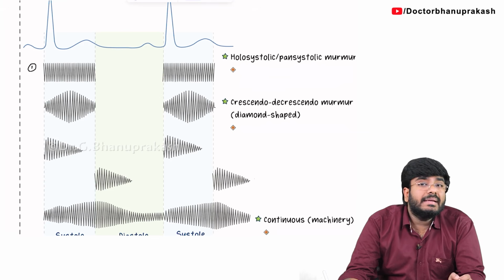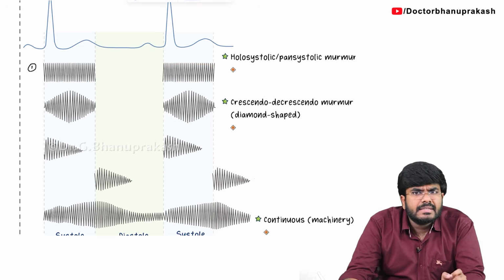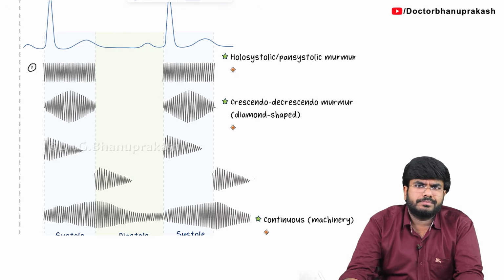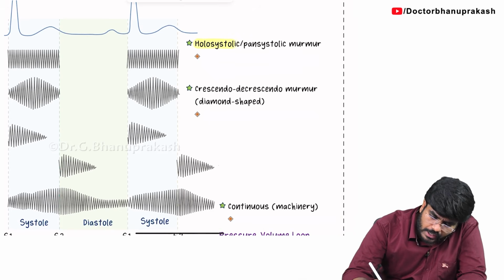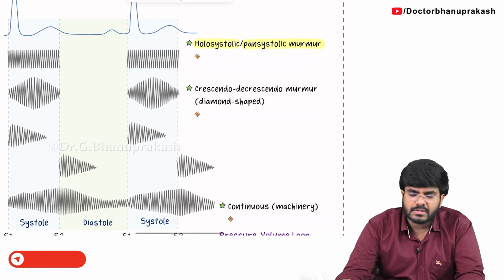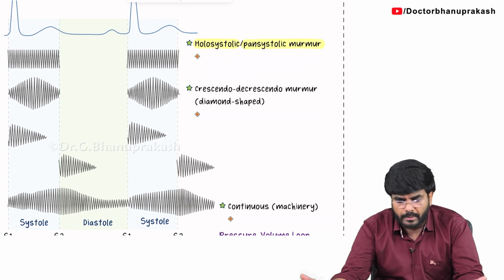And the intensity, the sound of the murmur, is also the same. It is not increasing and decreasing. The sound intensity is continuous throughout the systole. So that's why these murmurs are called holosystolic or pan-systolic murmurs. Holo means throughout, and pan also means throughout, a systolic murmur.